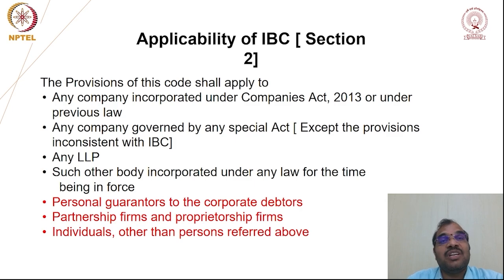You should understand what the meaning of company is. Company is defined under the Companies Act. Company means any company incorporated under this act or under previous legislation. Is it a proper definition? In fact, this is not a proper definition. To understand the meaning of company, you have to refer to various judgments given by the Supreme Court and various jurists, who have defined what a company is. For our understanding, let me tell you one definition. Company means an association, a group of persons doing business. When they are doing business, they contribute capital, a common stock. The common stock is called the capital of the company, and the capital is divided into the share capital of the company.